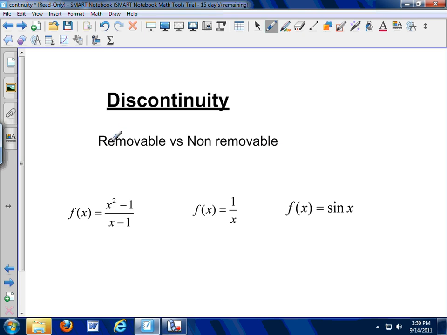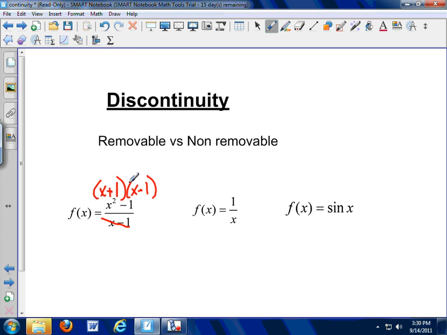So, removable type, take a look at this one. If I take the limit as x approaches 1, I get that 0 over 0 thing, the indeterminate form that we've been talking about. But knowing what I know, I can factor this as x plus 1 times x minus 1.